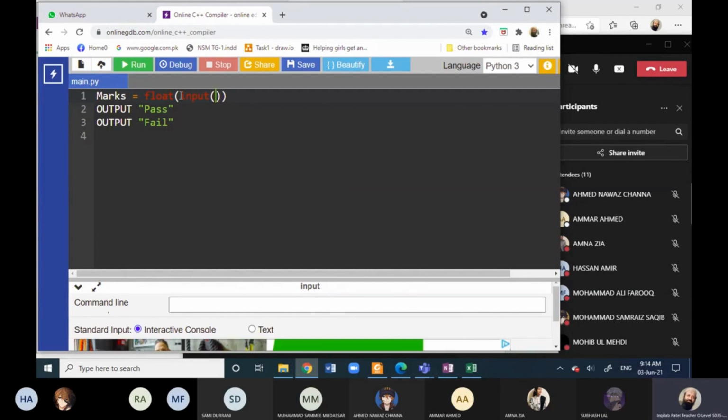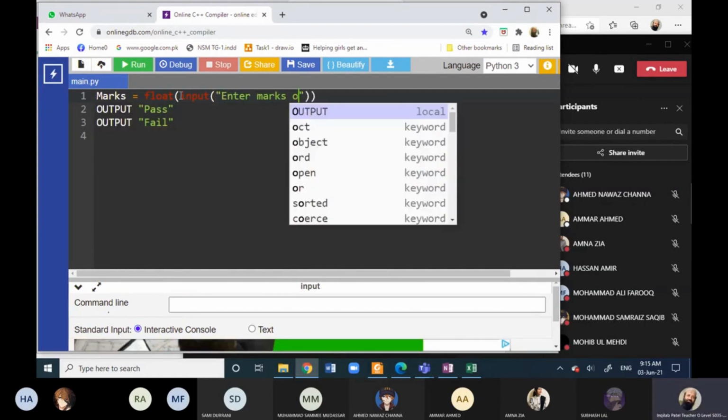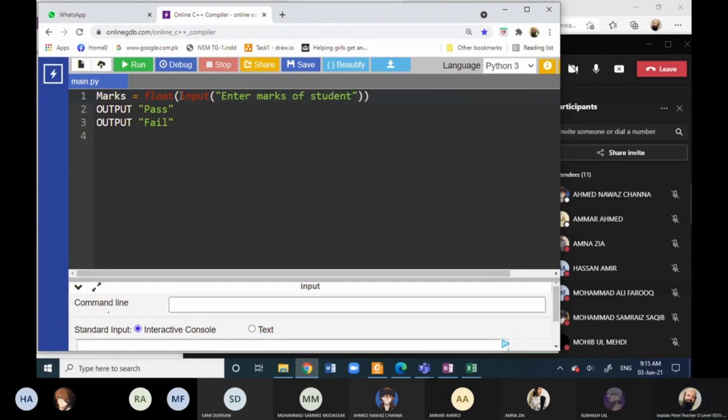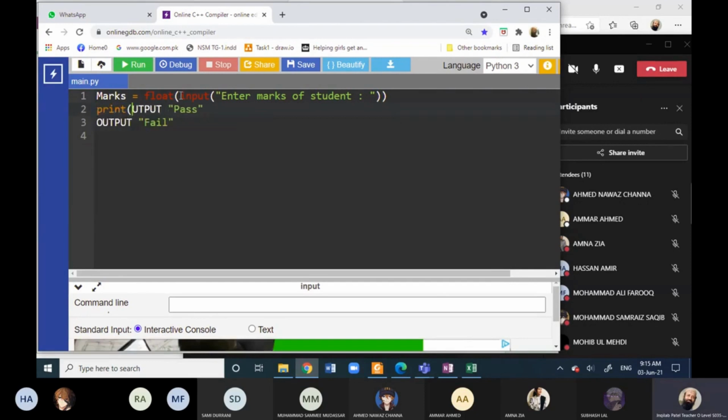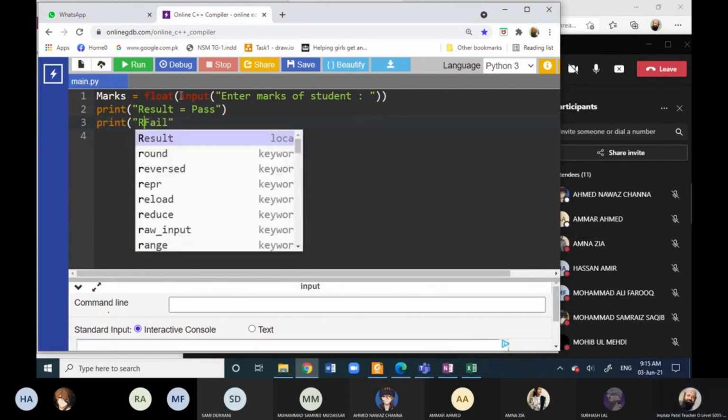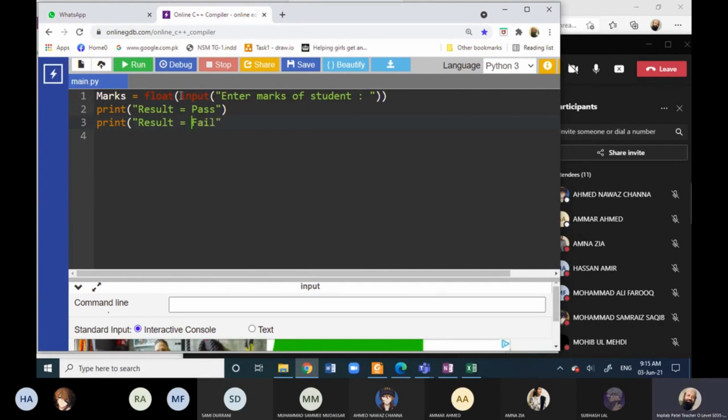So when we convert pseudocode into Python, we need to make some changes according to the syntax of Python. So I am making changes. Enter marks of student, right? And then we will output. For output, we use print, result equals to pass, and print, result equals to fail.